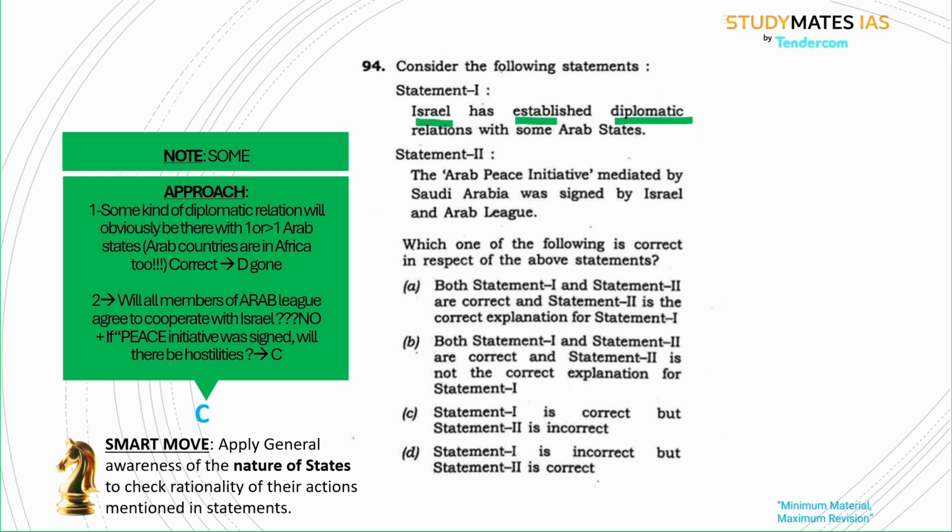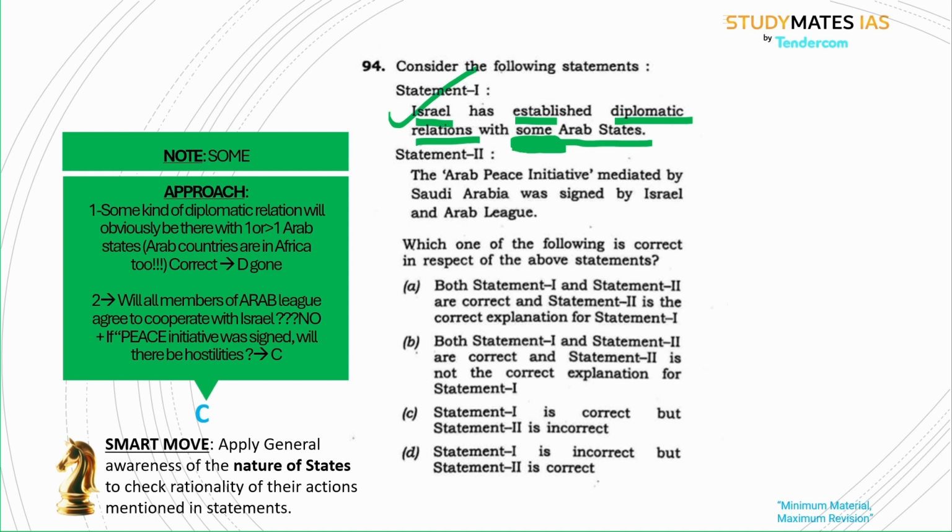Israel established diplomatic relation with some Arab states. We know there are many Arab states, not only in the Persian Gulf region, but also in the African region. So at least with one or two Arab states, Israel might be having some even small kind of diplomatic relation, because Israel is such a powerful state. Israel is very close to the US, and the US is having many Arab states as its allies. In such a case, won't Israel be having diplomatic relation with at least one or two Arab states? That makes this statement correct.